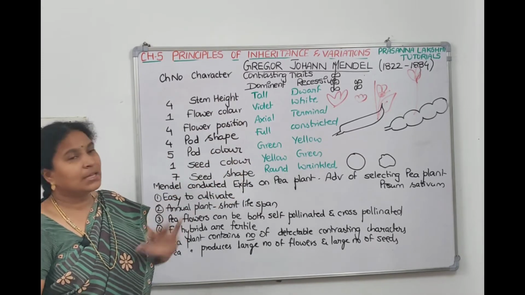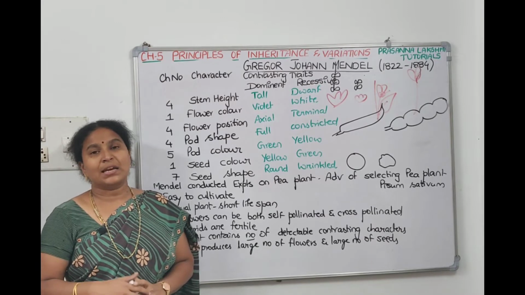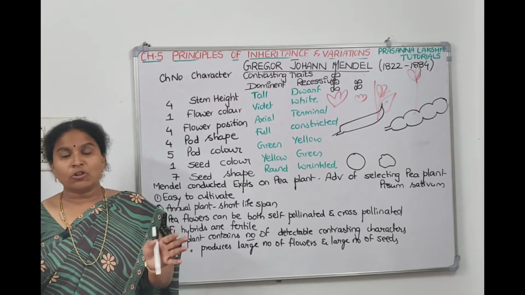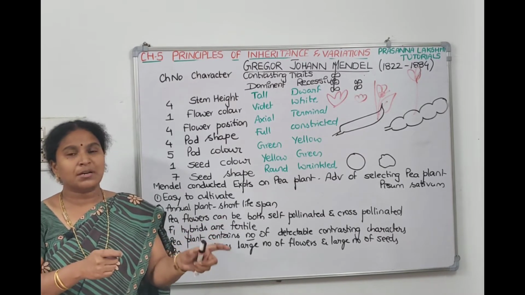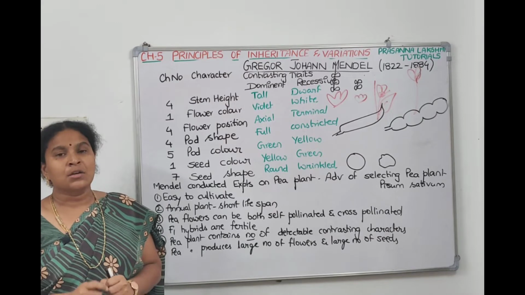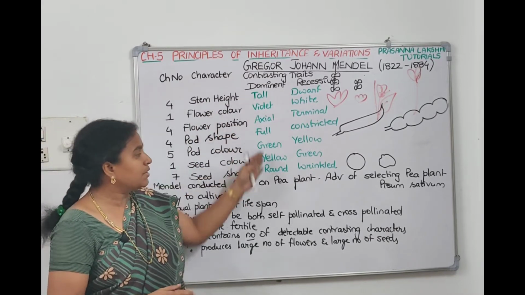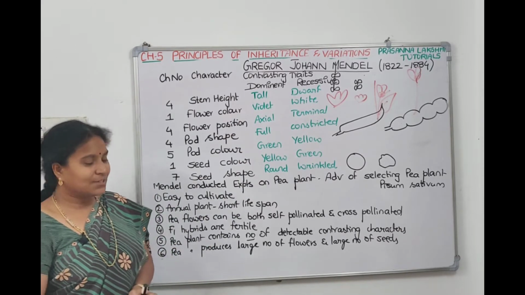They can also give a question: identify the odd man out, identify the mismatch. In that, I will give 3 options which are dominant, and the 4th option will be recessive. You need to identify which 3 are dominant, so the one that is not dominant is the answer. So for all the 7 characters, children, you should remember which are dominant traits and which are recessive traits. Take a screenshot, then we will discuss further.